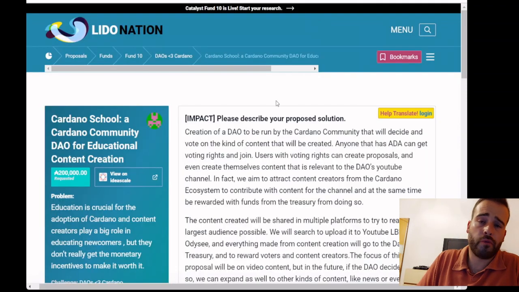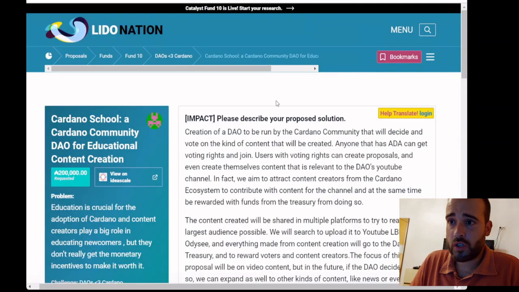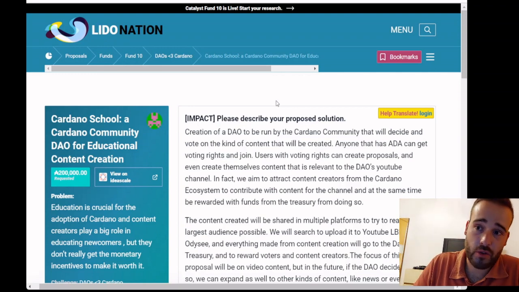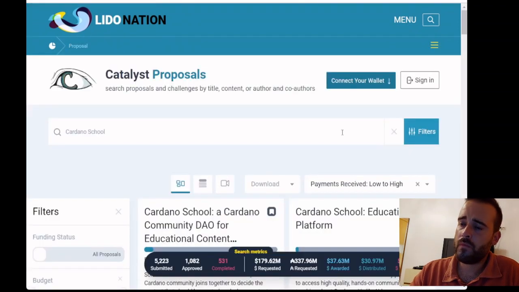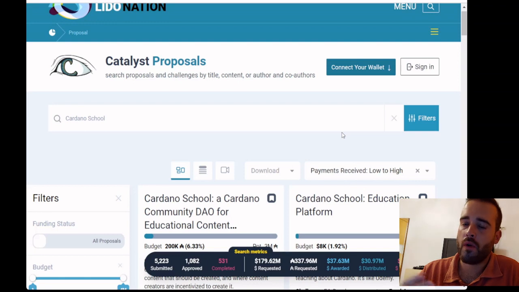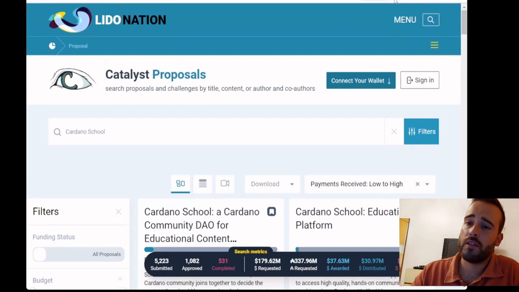But yeah, this is really cool for you to decide what projects you want to check, what kind of things you are interested in, and you can use this Catalyst tool to slice and dice everything you want to see, instead of having to go through 1,600 proposals. That's what we have currently. So this is very useful for you to see the projects that are building and for you to decide on the projects you want to vote for, basically.